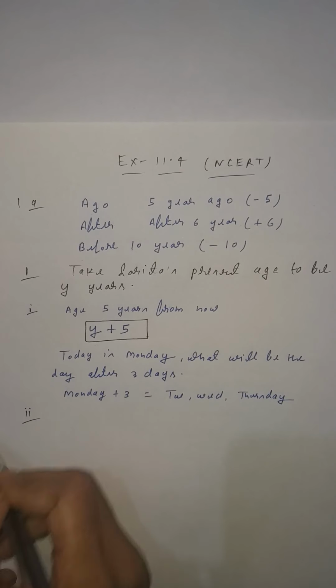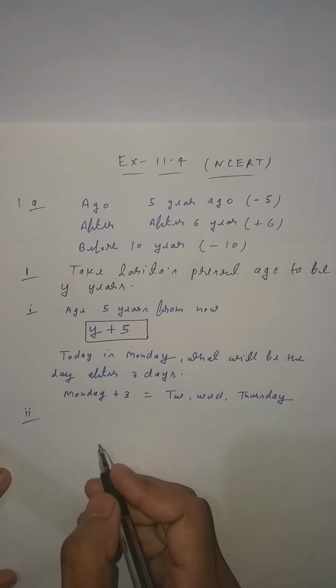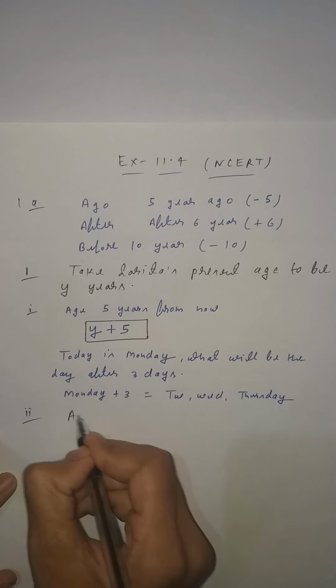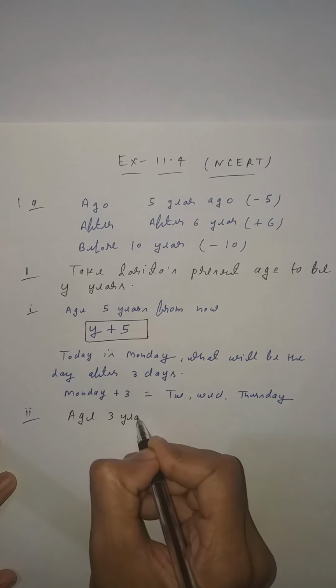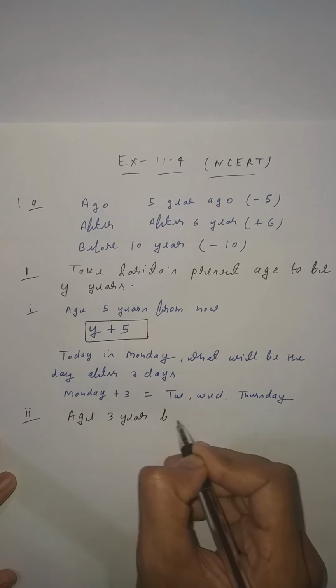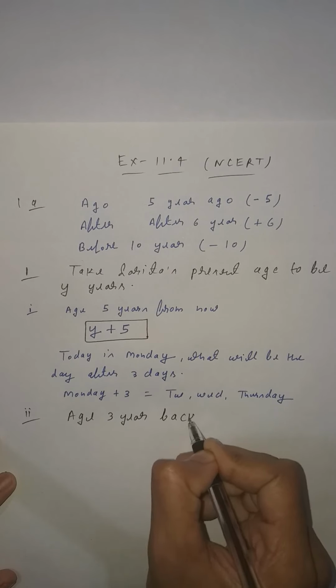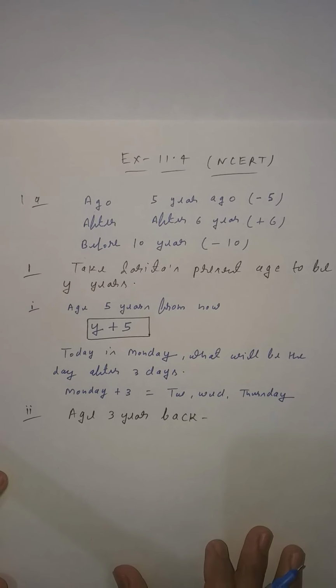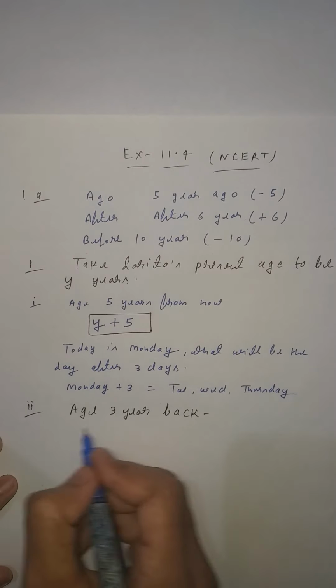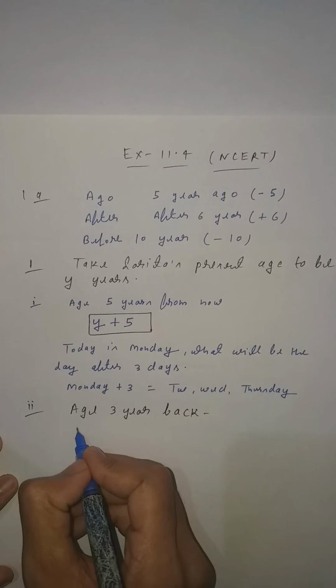Next, what was her age 3 years back? Clear student? 3 years back means before. Back you can understand as before. The present age is y.